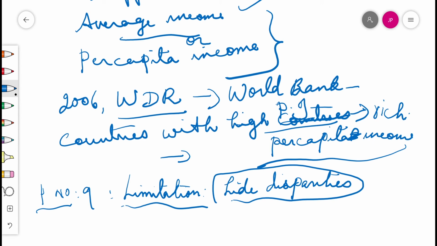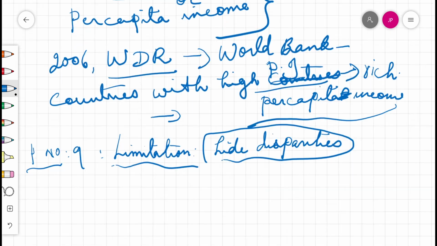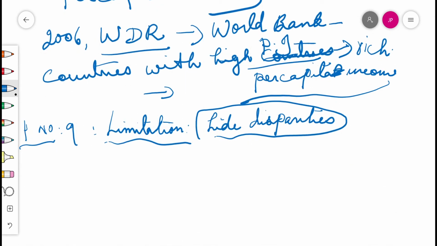One example is given in our textbook. The content is the same, but if you want, you can change the numbers to smaller ones. They are considering two countries, A and B. For the sake of simplicity, we have assumed that they have only 5 citizens or 5 areas. Based on the data in our table on page number 9, the monthly income of citizens in country A shows a very good equality: 9,500, 10,500, 9,800, 10,000, 10,200.